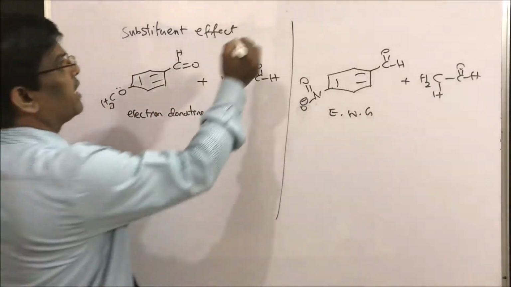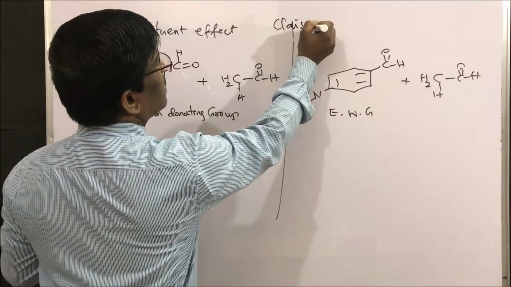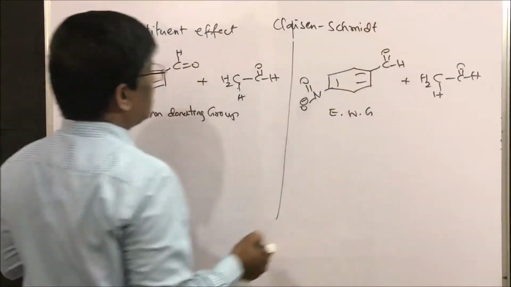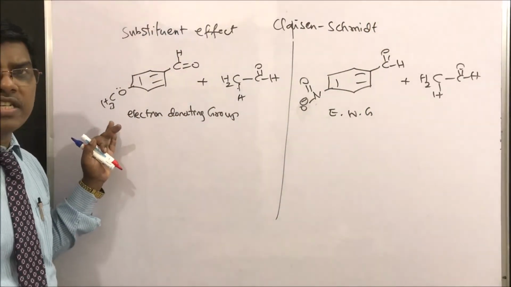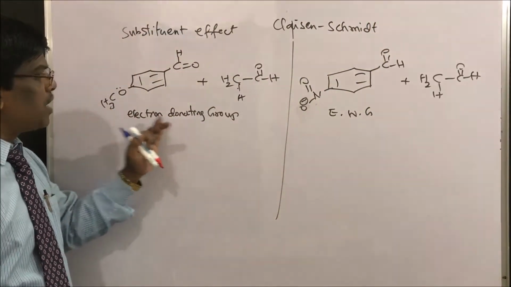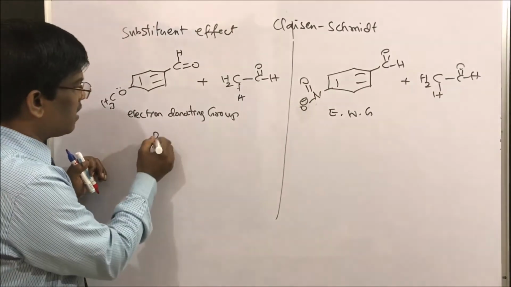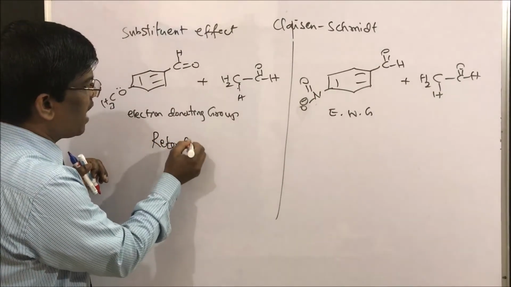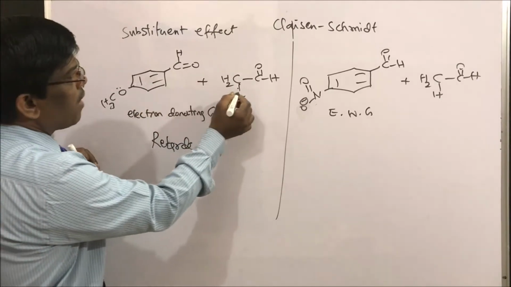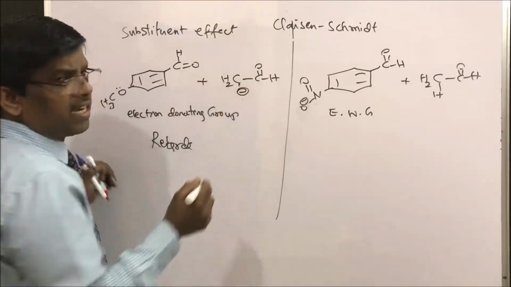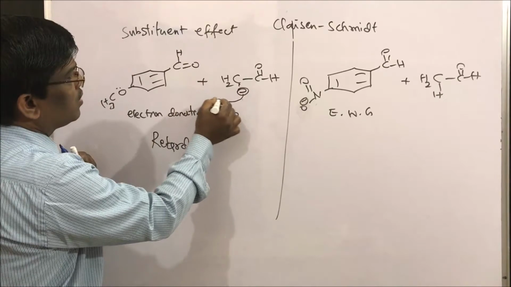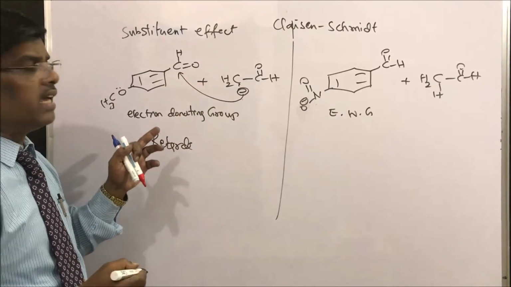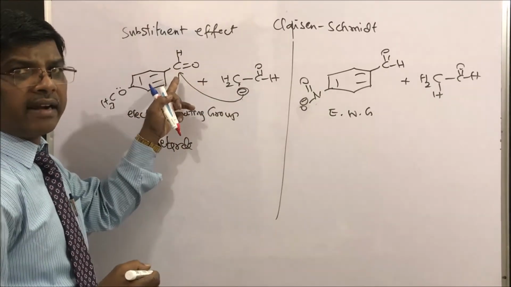In Claisen-Schmidt reaction conditions, the aryl group substituted with an electron donating group retards the rate of reaction. Why? Because the incoming carbanion wants to attack here, and this carbon must be electron poor.